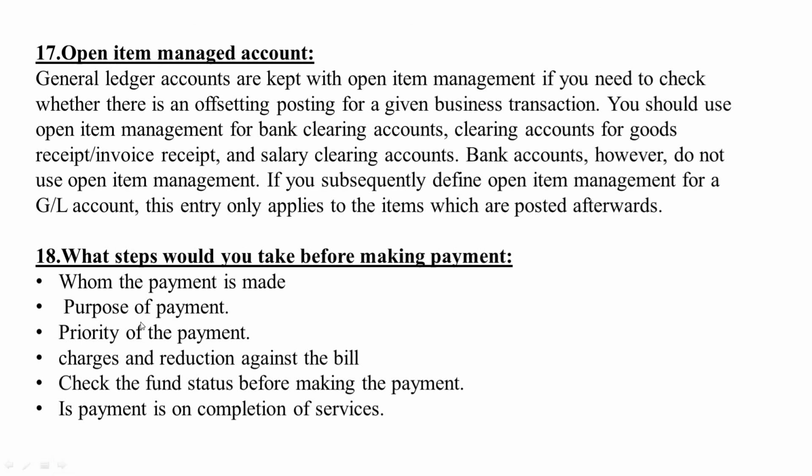Open item managed account. General ledger accounts are kept with open item management. If you need to check whether there is an offsetting posting for a given business transaction, you should use open item management for bank clearing accounts, clearing account for goods receipt, invoice receipt and salary clearing account. Bank accounts, however, do not use open item management. If you subsequently define open item management for a GL account, this entry only applies to the items which are posted afterwards.